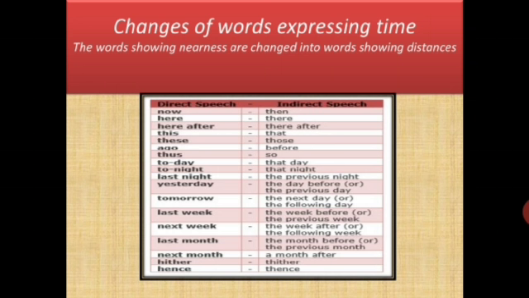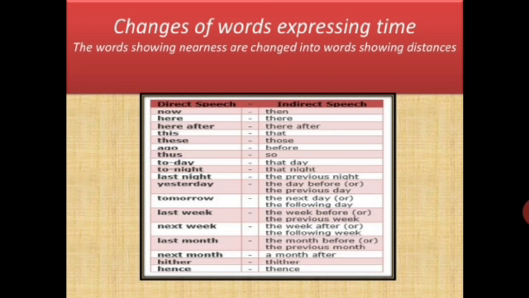Now we will discuss how to make the indirect speech of imperative sentences. Firstly, let us know what imperative sentences are. Those sentences which have command, request, suggestion or advice are called imperative sentences, like open the door, please help me, please pass me the salt, learn your lesson, don't shout, and so on. So how will we change such sentences into indirect speech?